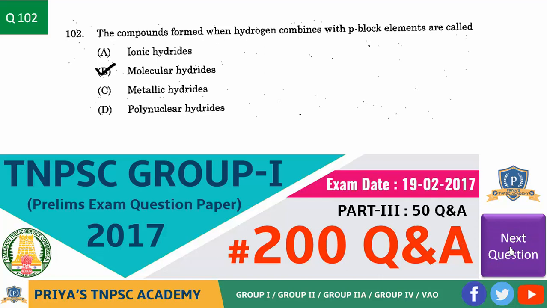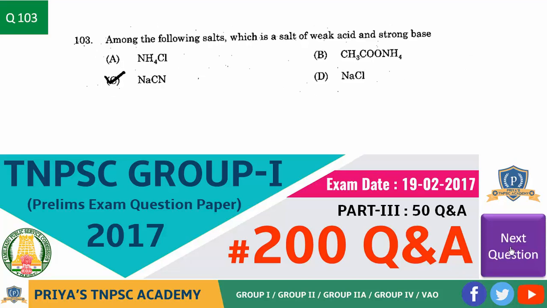The compounds formed when hydrogen combines with p block elements are called? Answer is option B, molecular hydrides. Next question. Among the following salts, which is a salt of weak acid and strong base? Answer is option C, NaCN. Next question.